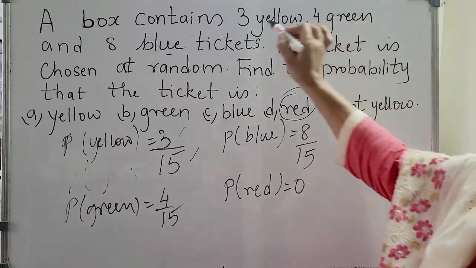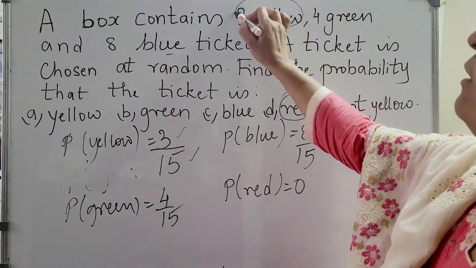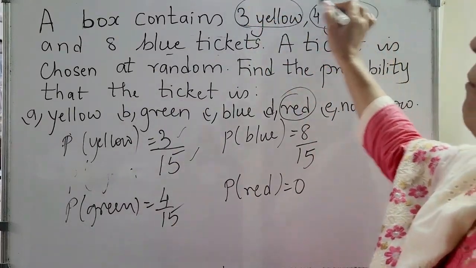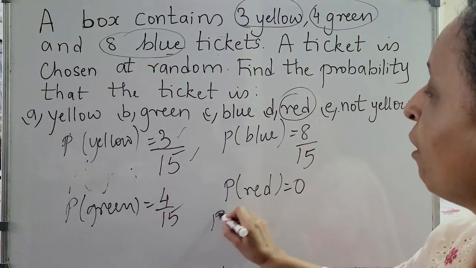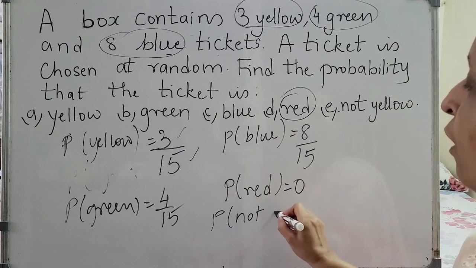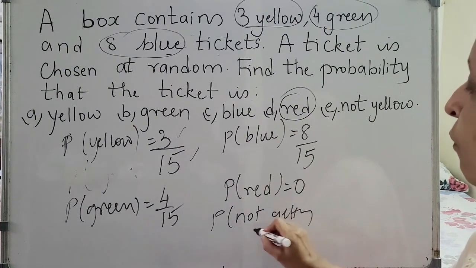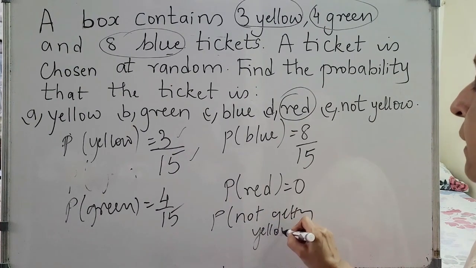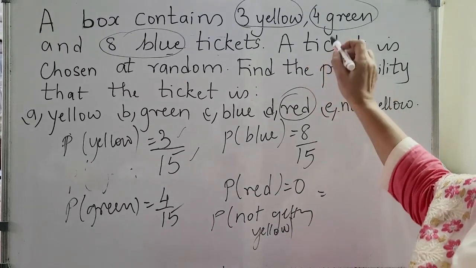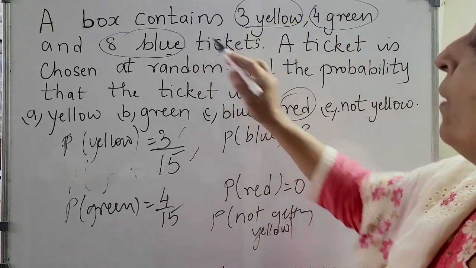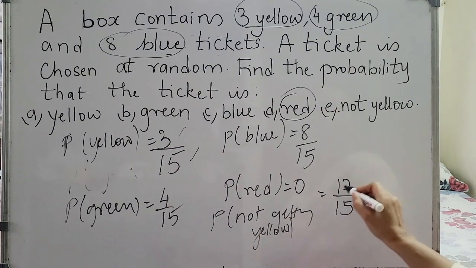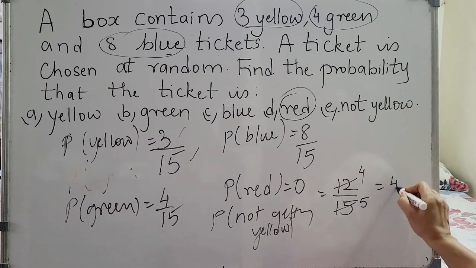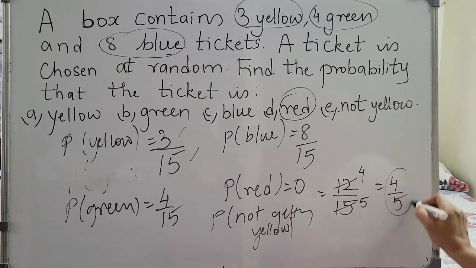Not yellow. How many are yellow? 3. Not yellow are 4 plus 8, so it is 12. What is the probability of not getting yellow? You have to add 4 plus 8, that is 12 by 15. Here 3 fours are 12 and 3 fives are 15. So the probability is 4 by 5.